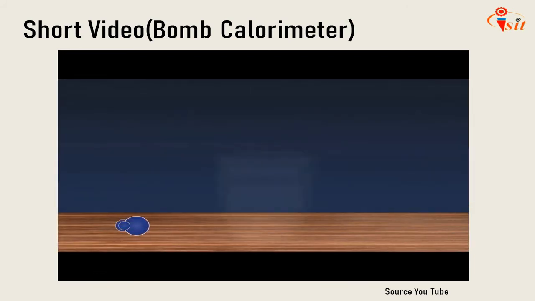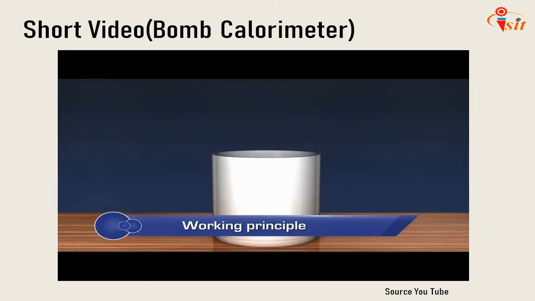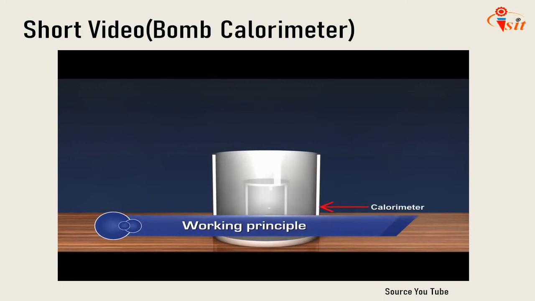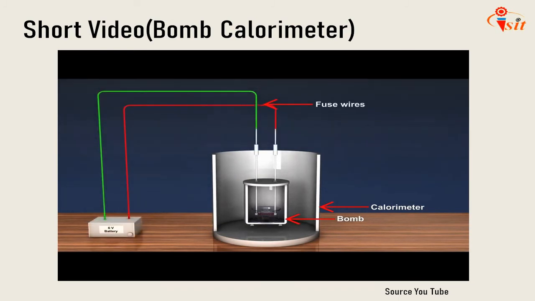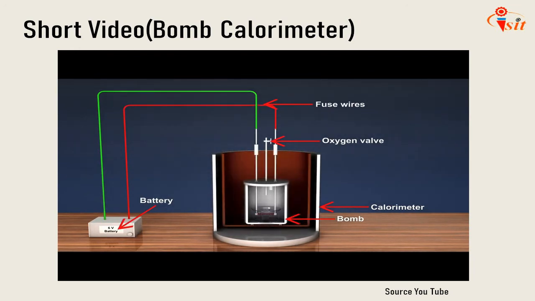The major parts of a bomb calorimeter are an outer copper shell called calorimeter and the inner shell made of stainless steel where the fuel burns, called bomb. Two fuse wires made of magnesium fixed to a 6-volt battery are used to ignite the fuel. A channel for the supply of oxygen is placed to help the burning of fuel. The steel shell or the bomb is enclosed inside the copper calorimeter. The calorimeter is closed from top using a copper lid.